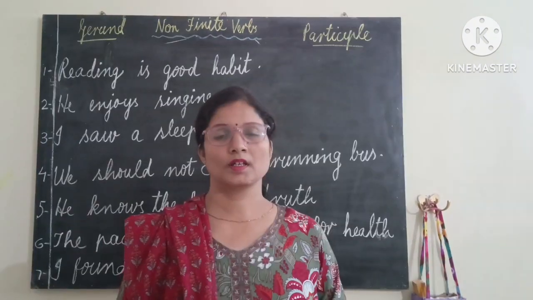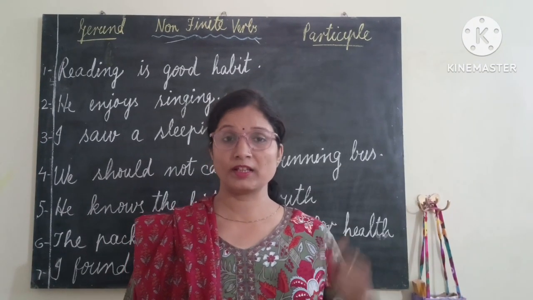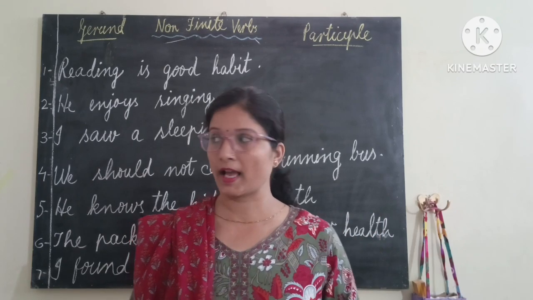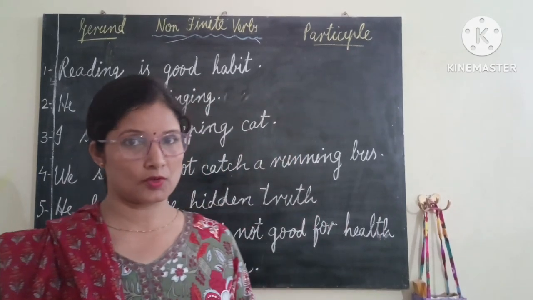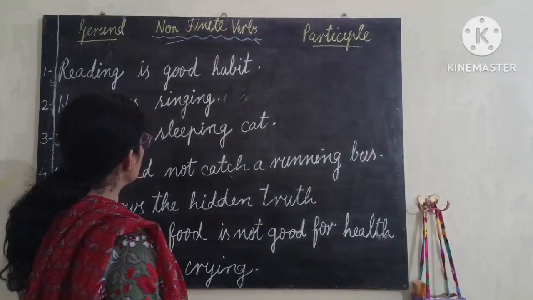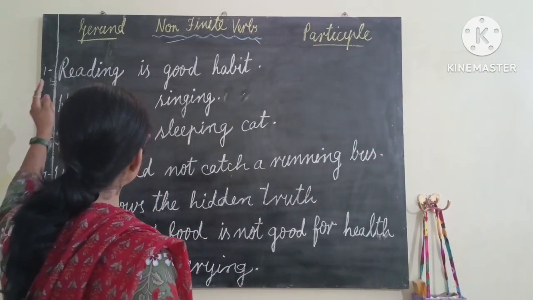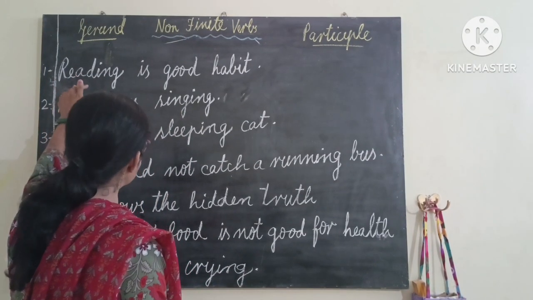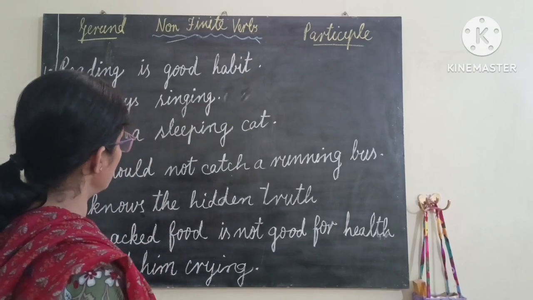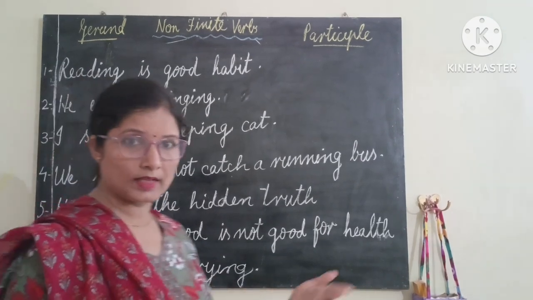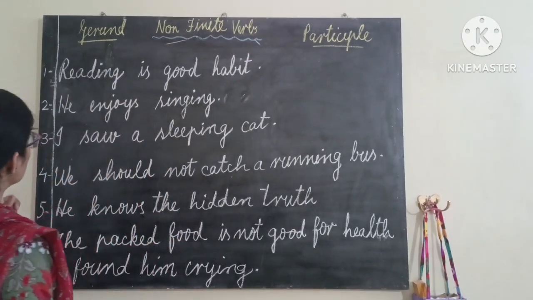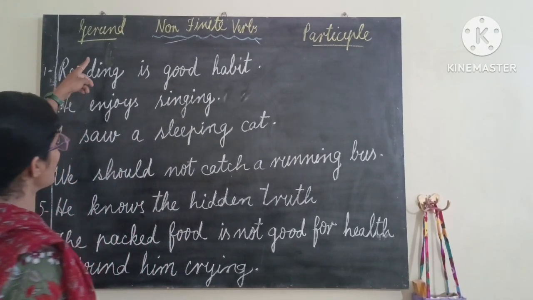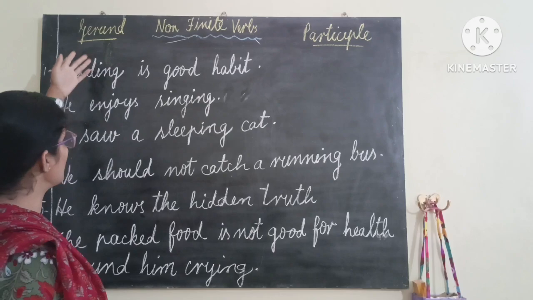Okay. So children, I want to give you a trick. When mixed sentences are given to you, because I have given you mixed sentences, where gerunds are also there and participles are also there, how to identify whether the ing form of the word is a gerund or a participle? You know the rules. That is clear to you. Now this is one extra trick. A gerund is also a verbal noun. This is behaving as a noun.